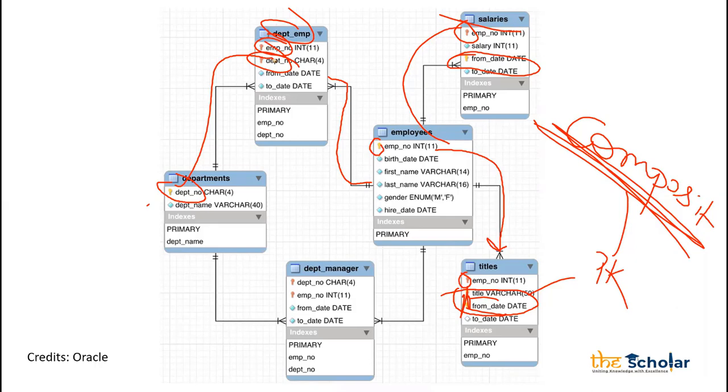In the department manager table, department number is a foreign key, employee number is a foreign key. I don't have any primary key in this table. Possible, very much possible.